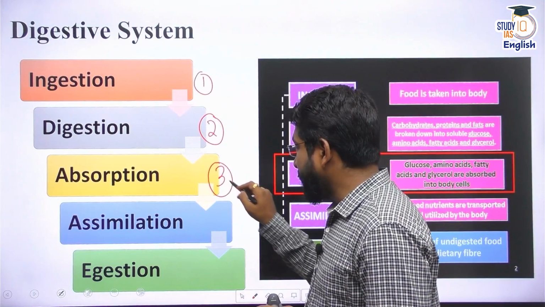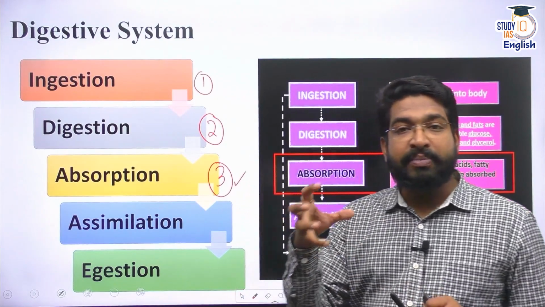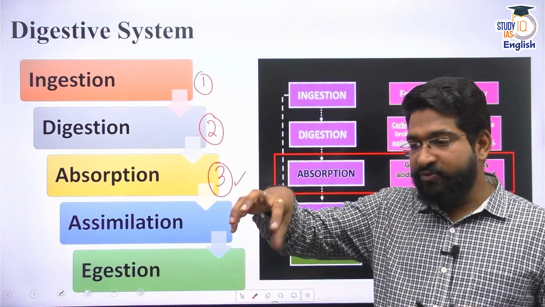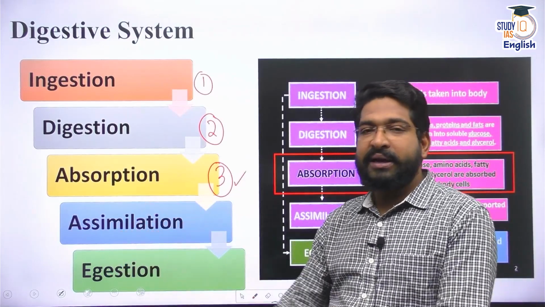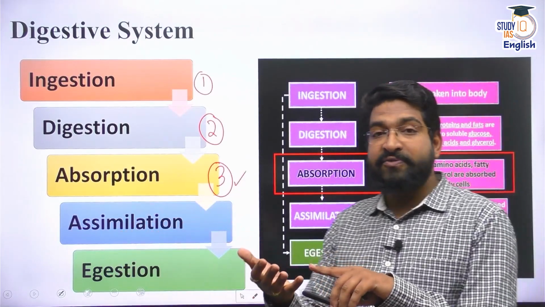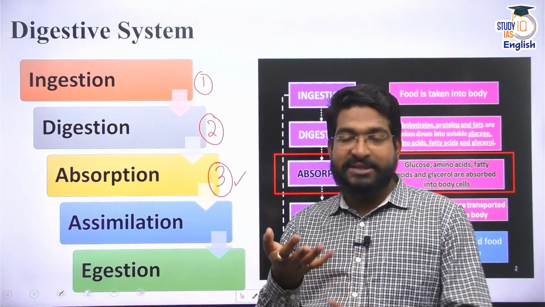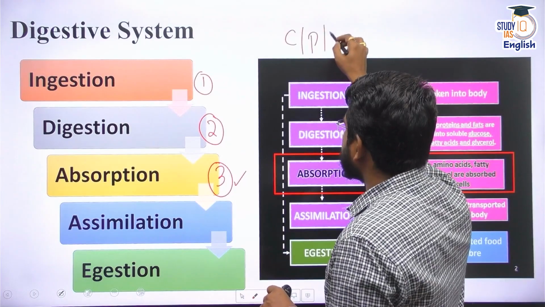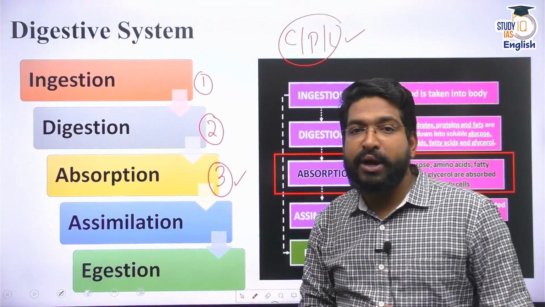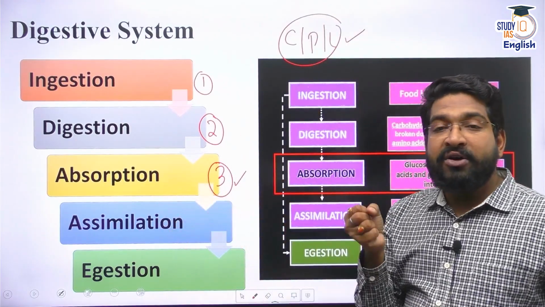That means slowly and steadily I have to absorb the basic nutrients. When I have food, say for example, if I had idli in the morning, along with some chutney, it will have proteins, carbohydrates, and certain lipids as well. That means the carbohydrates, the proteins and the lipids have to be broken down. For that, they have to be absorbed. Where will it be absorbed?